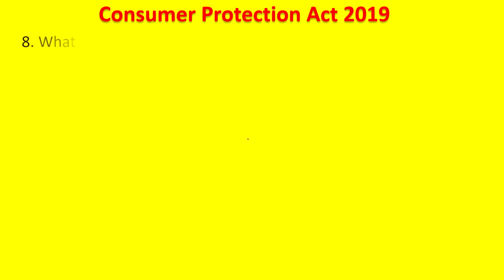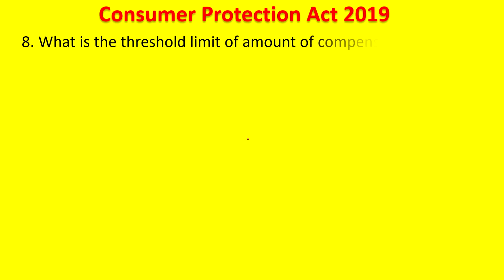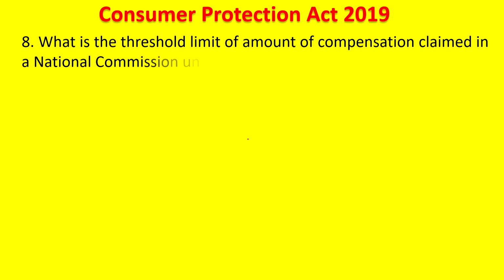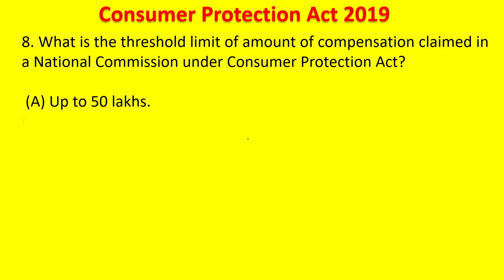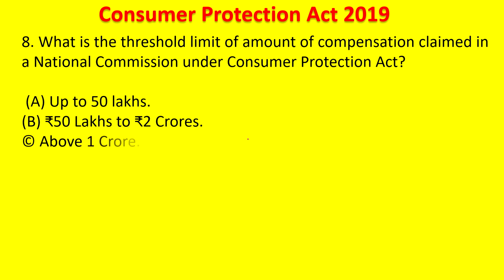Okay. Next question. What is the threshold limit of amount of compensation claimed in the National Commission under the Consumer Protection Act? Up to 50 lakhs, 50 lakhs to 2 crores, above 1 crore, above 2 crores. Your time starts now. 5 seconds. For National Commission, what is the limit? The answer is above 2 crores as per the latest one.